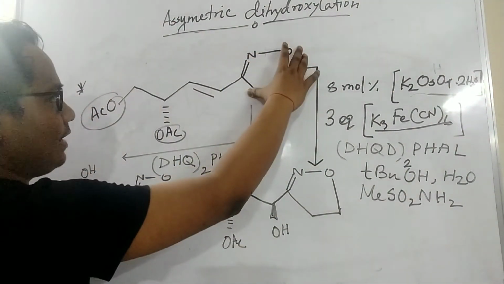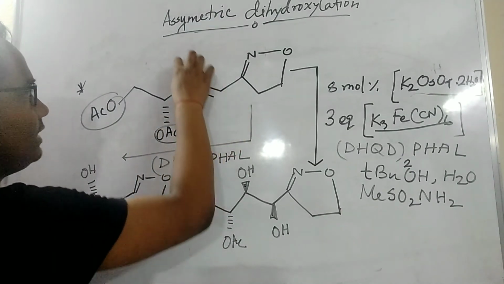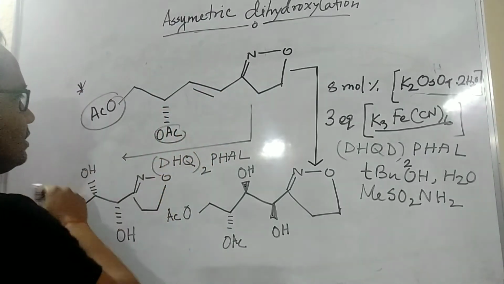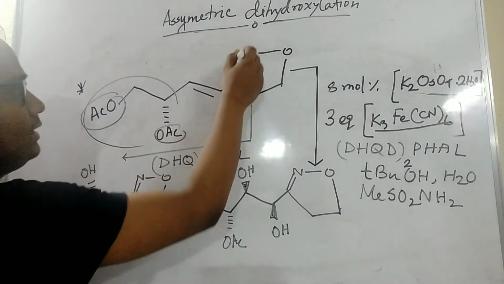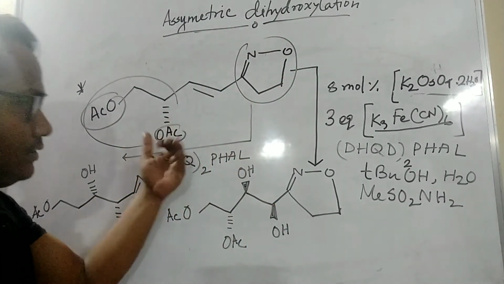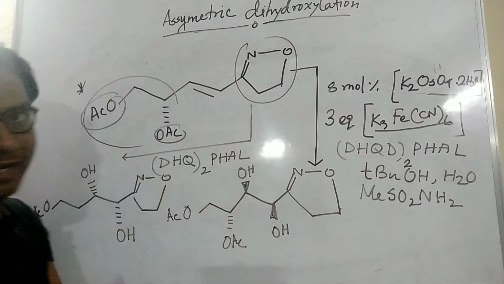If you consider this RM, and this is considered RL, and here is hydrogen and here is hydrogen, so this is small. So this whole group is RL and this is RM; this is one ring member and this is RL. That's why it comes to the up face. DHQD means up face, so the system is already ready like that.